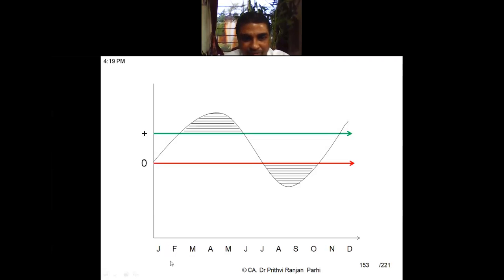January, February, March, April, May, June. These are in fact various months. Okay, various months we are preparing budget, and this budget's final figures are put in a line chart.